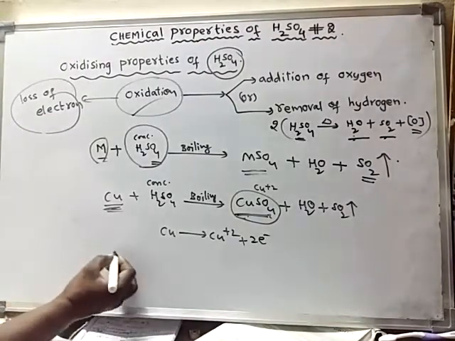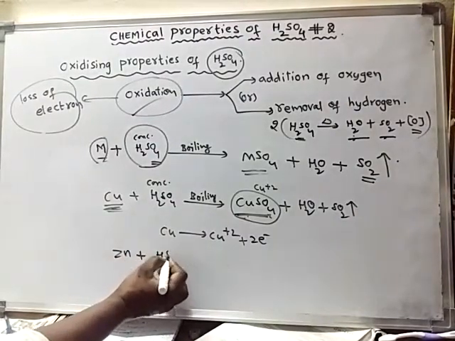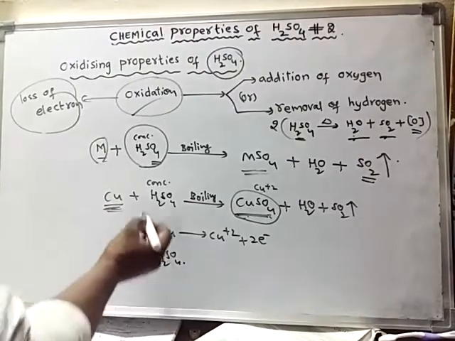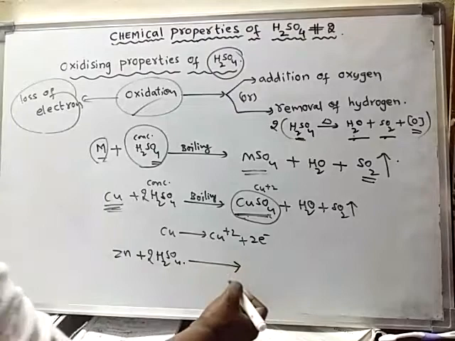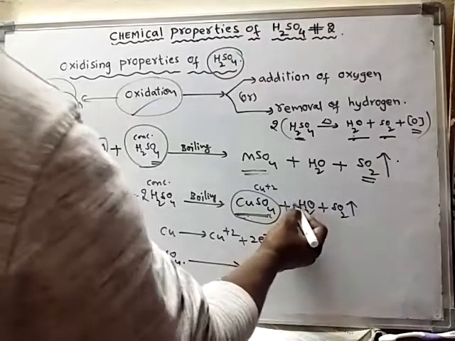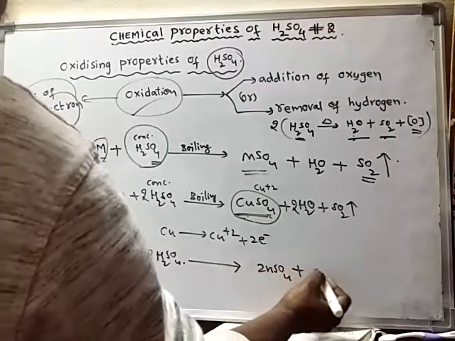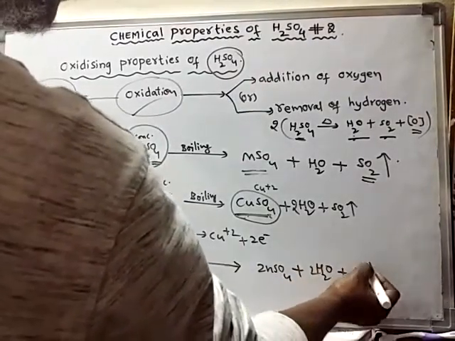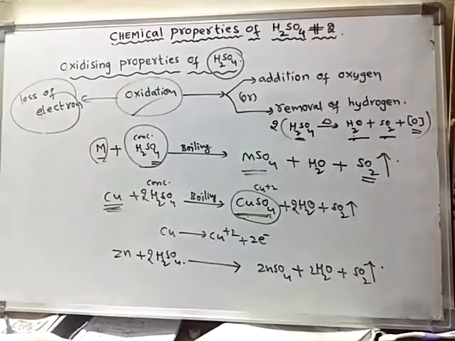One more example. Zinc plus concentrated sulfuric acid will form zinc sulfate plus water plus sulfur dioxide gas is liberated. So like this is also another example.